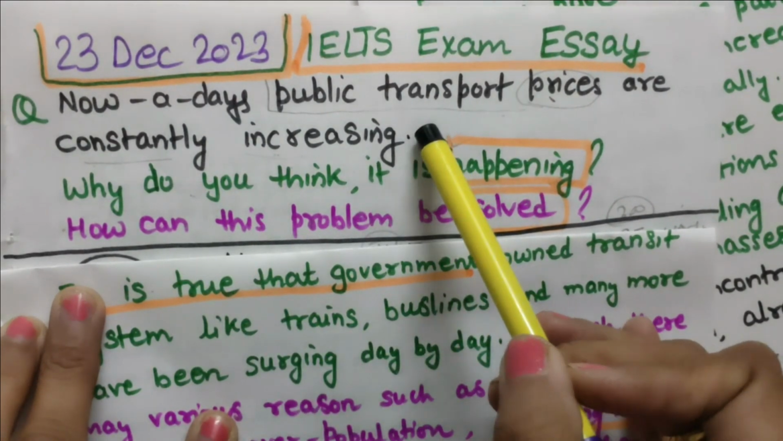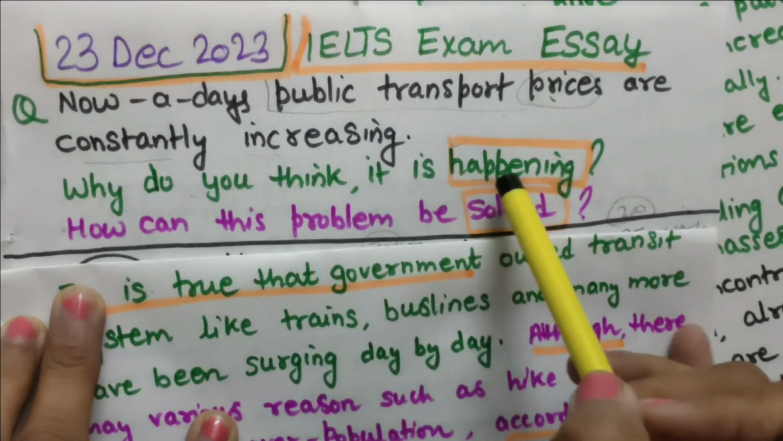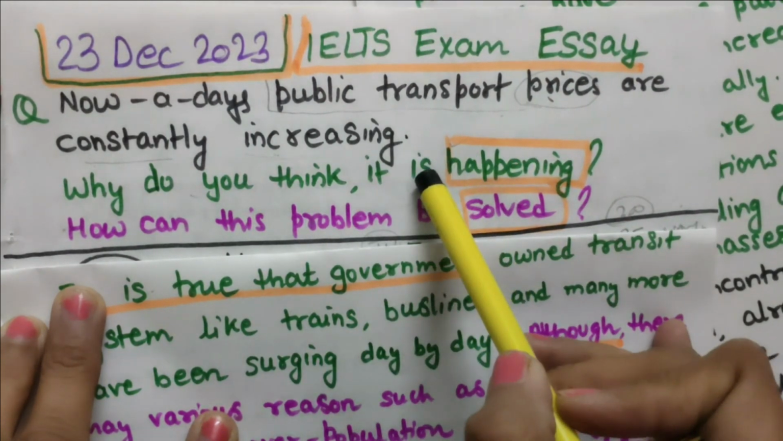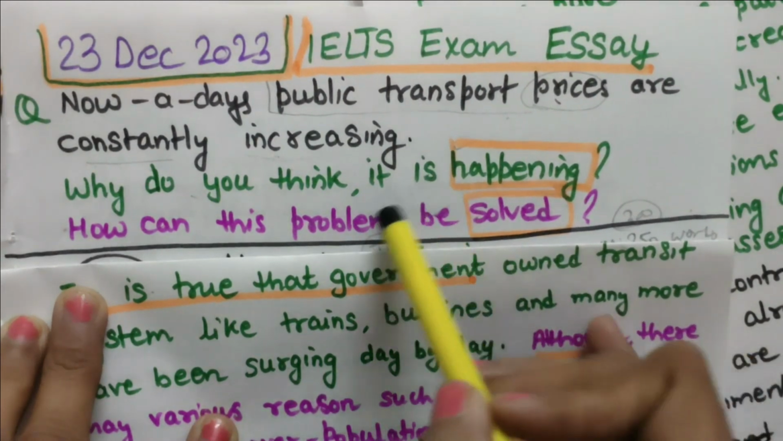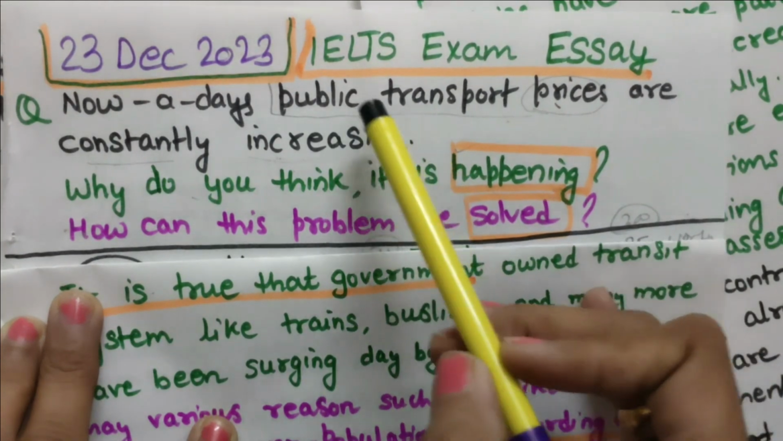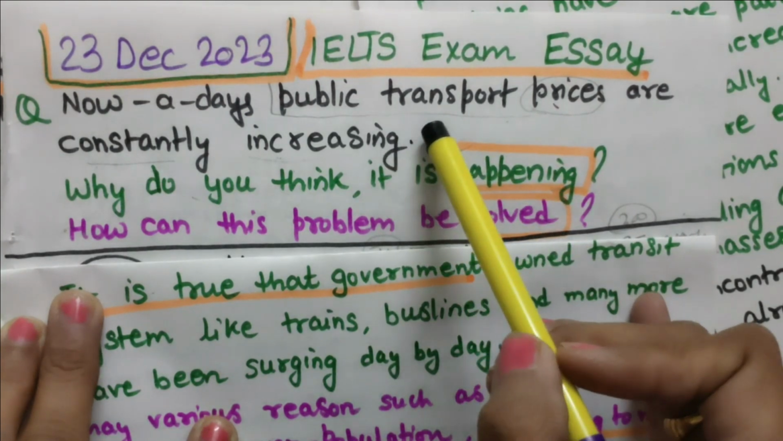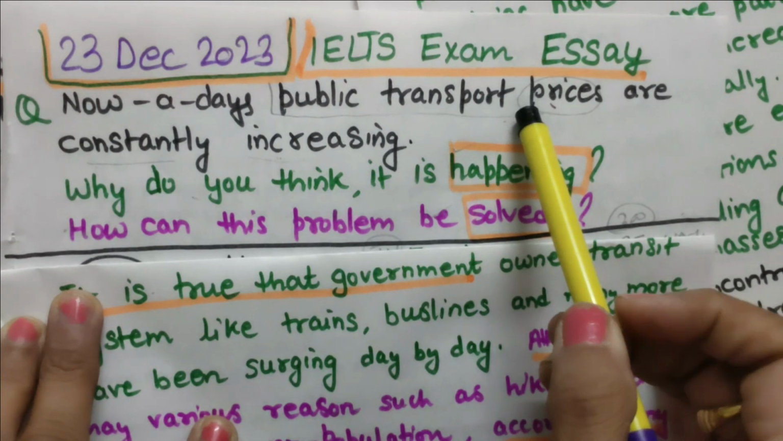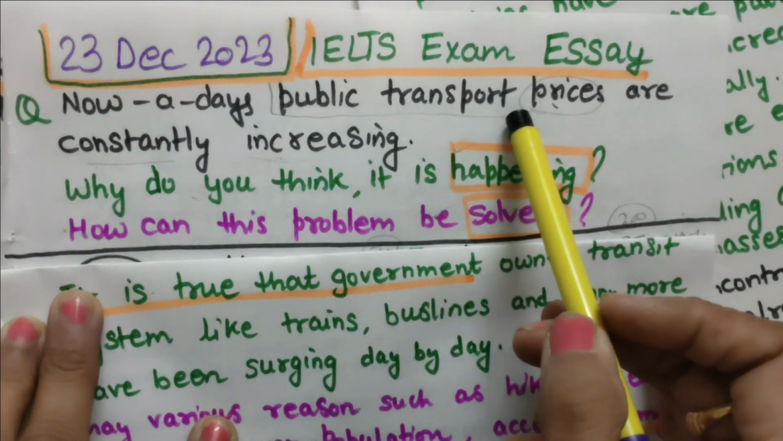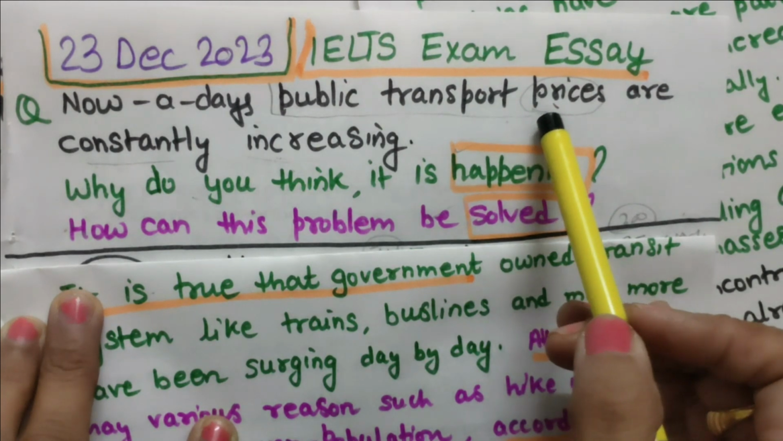So in previous video I have just analyzed the statement, how you can analyze, how you can just brainstorm the points for this first question and second question. This is a two-part question actually. In first they have asked you reasons why this is happening, and second you have to give some solutions for this problem. What is the problem here? Why public transport prices are constantly increasing? Public transport prices, like when public is going to travel in these transport services like buses, trains, metro trains and other trains, so ticket rates are increasing.